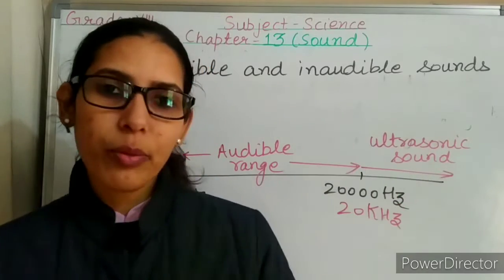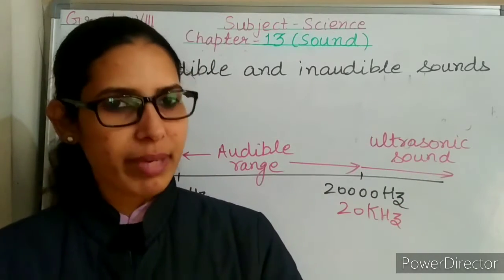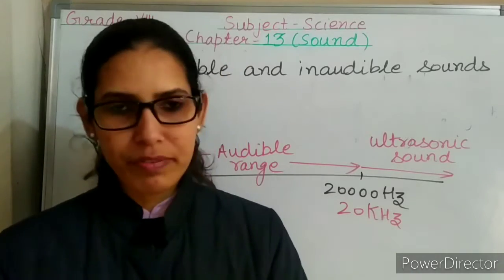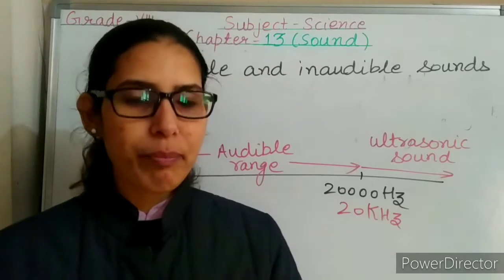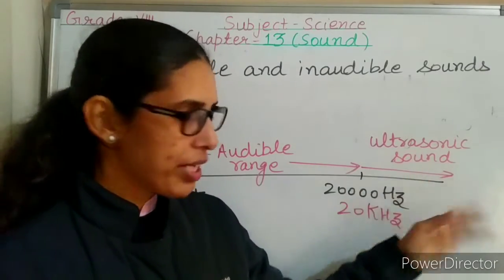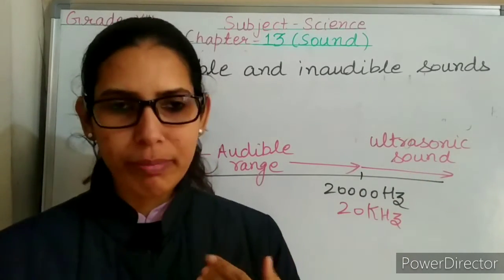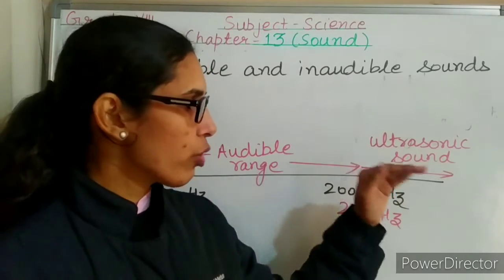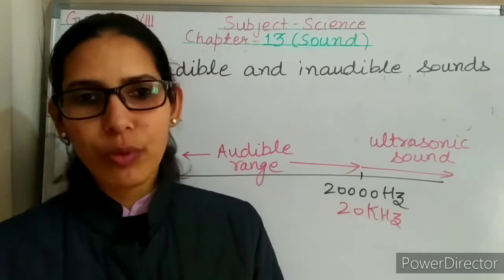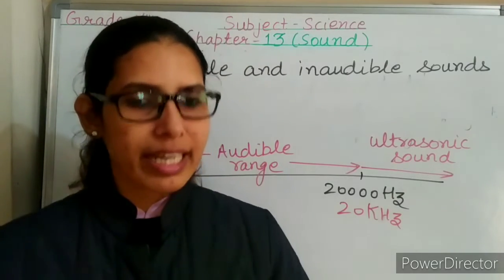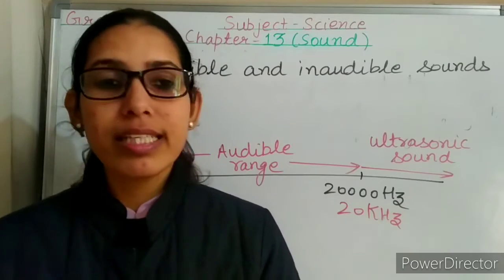This ultrasonic sound is very useful for us. It has many applications. Ultrasonic sound reflects like ordinary sound waves and produces echo. The echo produced by ultrasonic sound cannot be heard by human beings, but it can be detected by special equipment. So ultrasound is used as a diagnostic tool so as to investigate the inside of the human body.